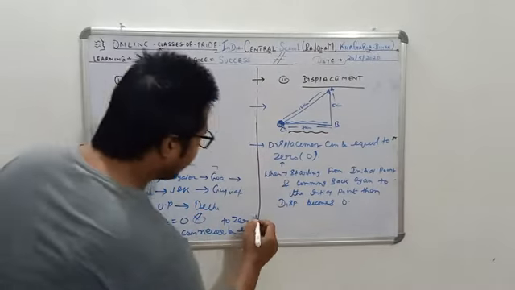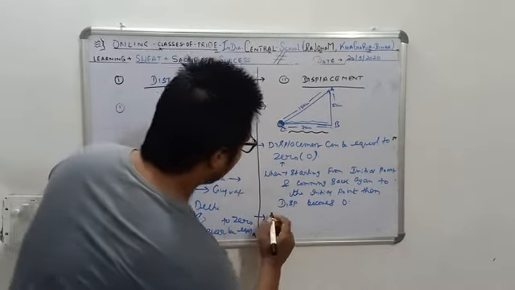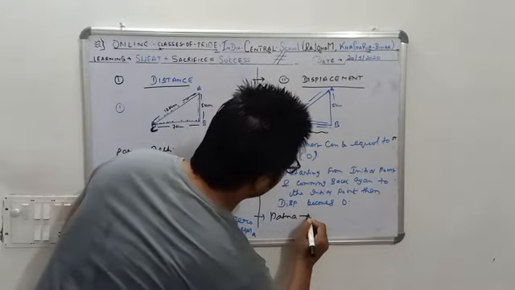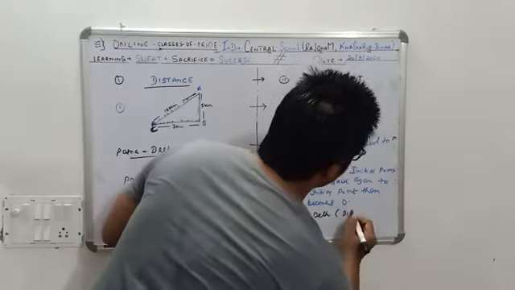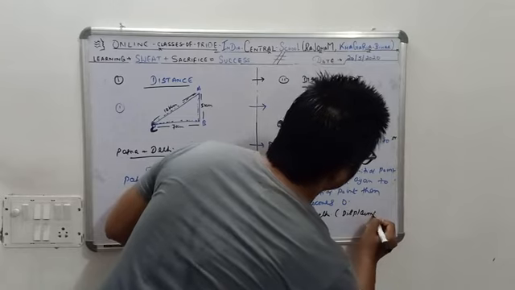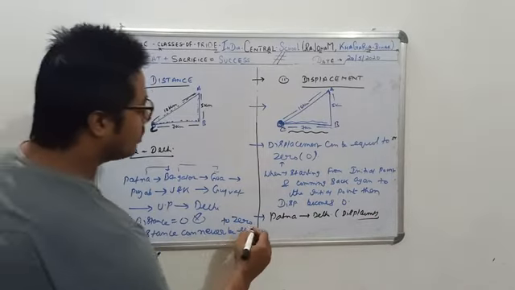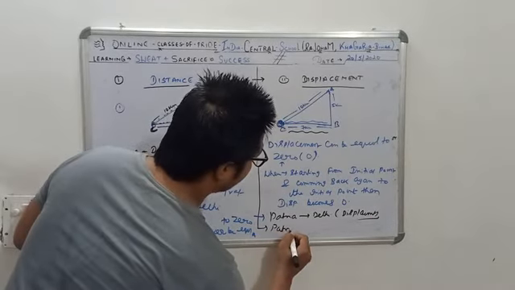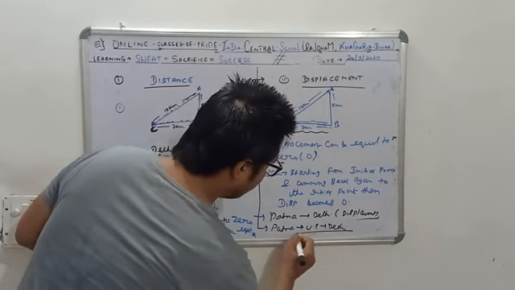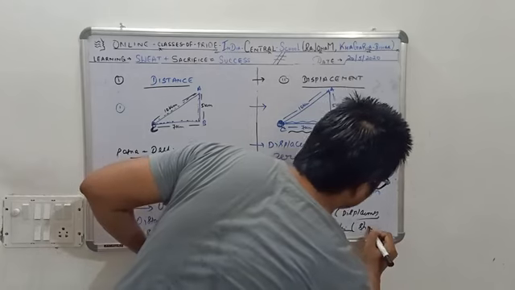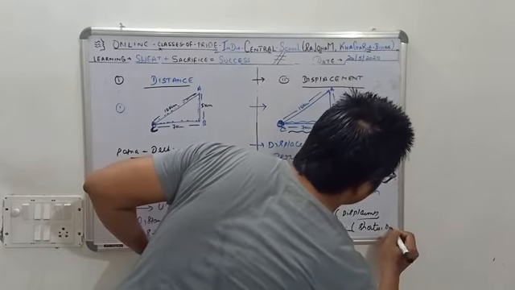But if I tell you, you need to travel from Patna to Delhi, so what is the displacement in this? Your answer should be, I take a train from Patna, I cross UP and I reach Delhi. This is my shortest distance.